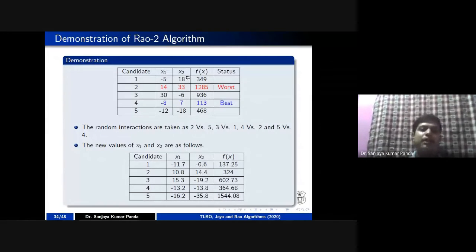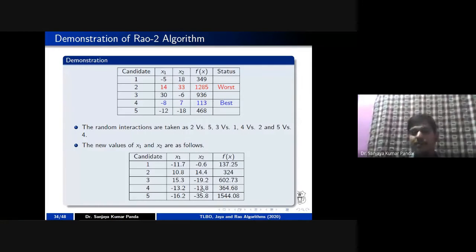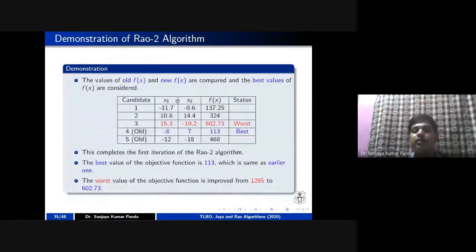Like that, you have to go for the second population, third population, fourth population, and fifth population, and make pairing of the second population with someone, third with someone, fourth with someone, and fifth with someone. That's why I mentioned here the random interactions are assumed: 2 with 5, 3 with 1, 4 with 2, 5 with 4. After doing the interactions, you are going to get these values. Then you compare the old f of x value with the new f of x value. Then you update your current population.